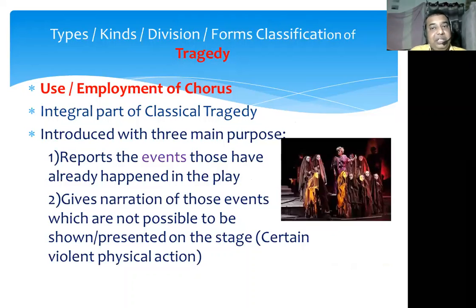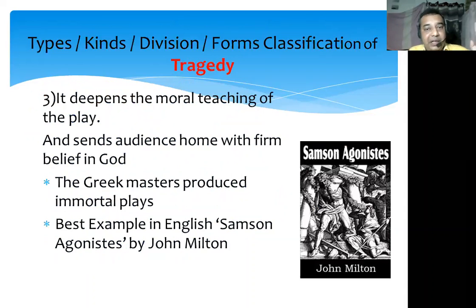Another important thing for the classical tragedy is that it should use the chorus. There are three important purposes of using the chorus. The first one is that it reports the events that have already happened in the play. The second thing that the chorus does is give narration of those events which are not possible to be presented on the stage. These may contain disastrous incidents like flood, fire, and violent physical actions. And thirdly, it deepens the moral teaching of the play and sends the audience home with a firm belief in God.